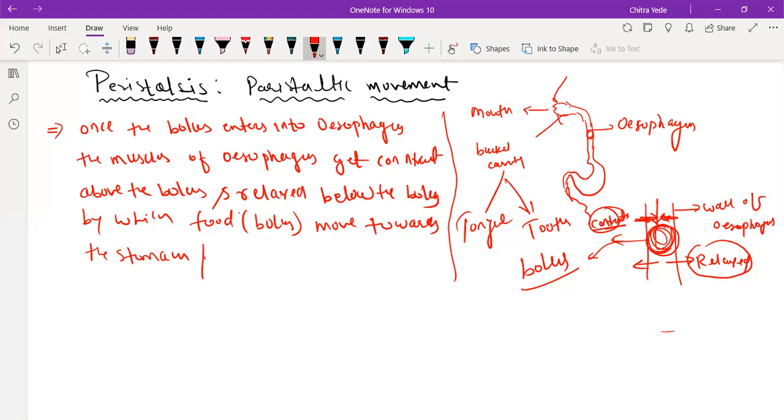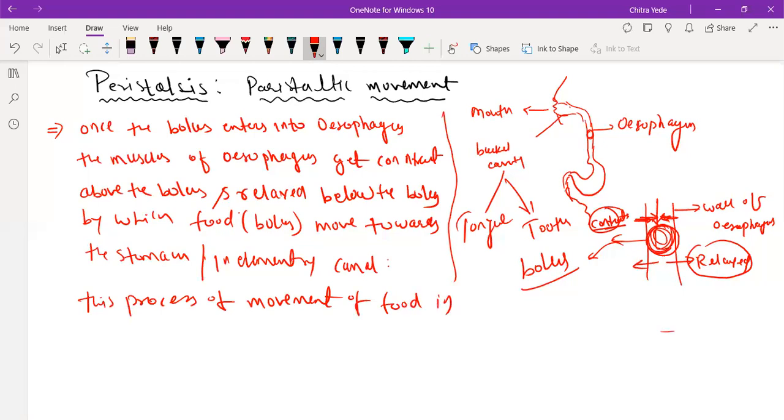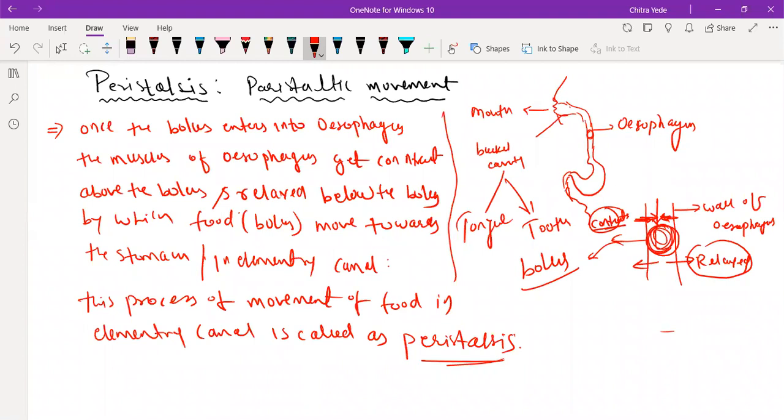So this process of movement of food in the alimentary canal is called peristaltic movement or peristalsis.